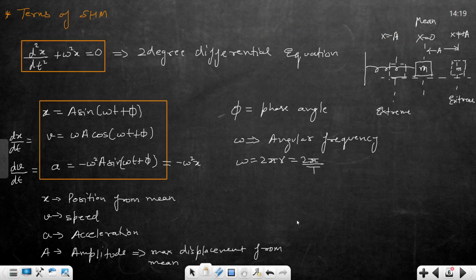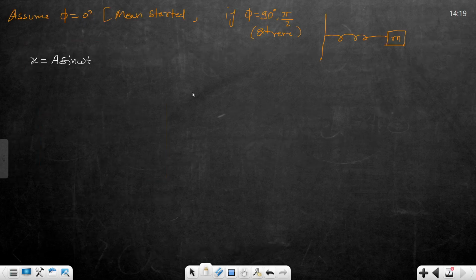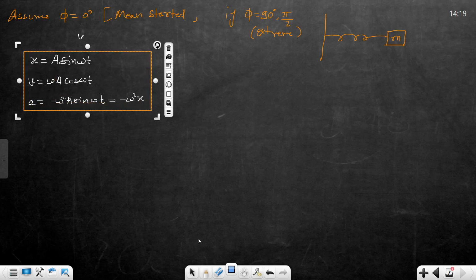Now look at the equation. x is equal to a sine(omega t plus phi). If you take phi equal to 0, then you can write x is equal to a sine omega t, v is equal to omega a cos omega t, and acceleration is equal to minus omega square a sine omega t, which is equal to minus omega square x. Clear? So now we will draw the graph.